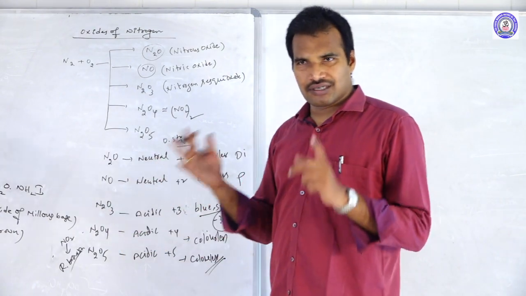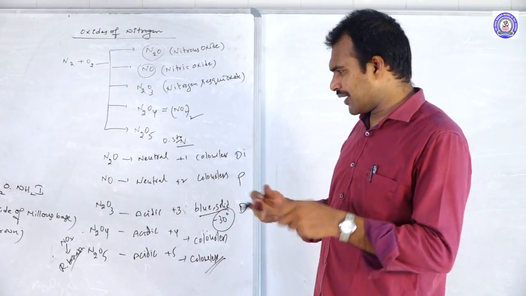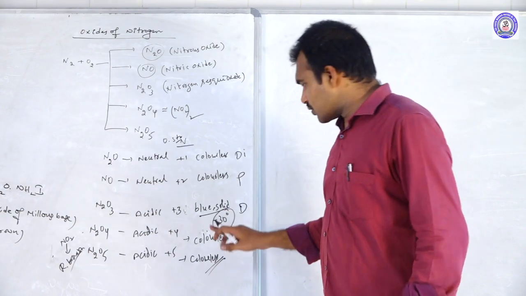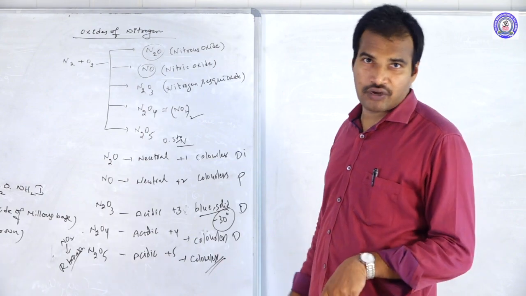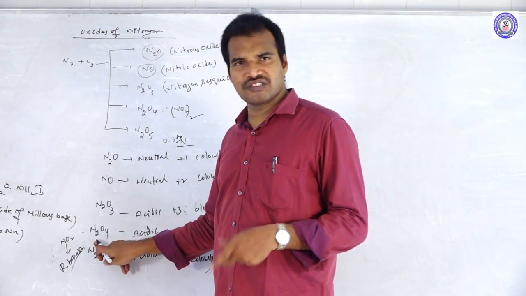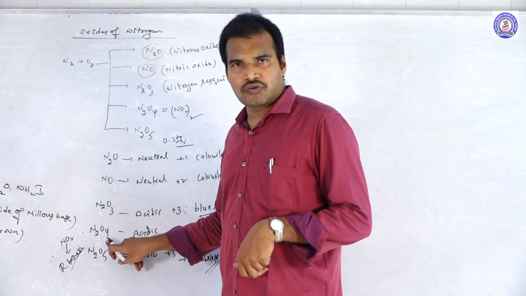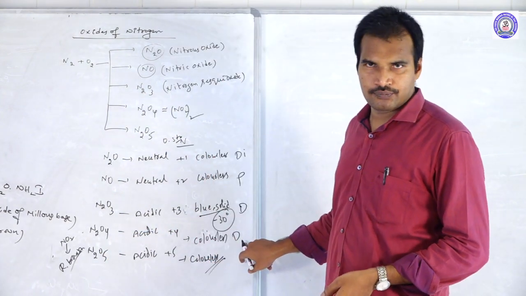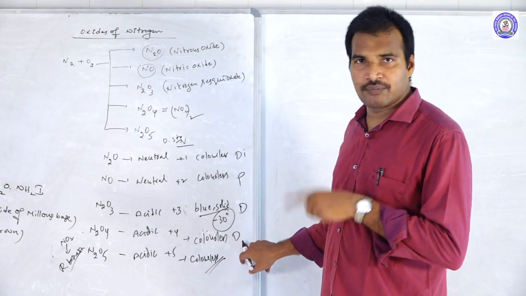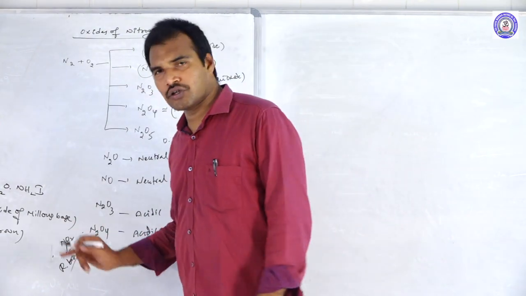N2O4, that is dinitrogen tetroxide. In dimeric form it is diamagnetic. Why? Because N2 means 5 twos are 10, 6 fours are 24, total 34. It's an even number. Even number means diamagnetic. So in dimeric form it's diamagnetic, but in monomeric form NO2, you check.